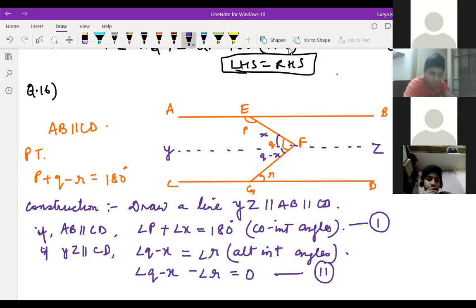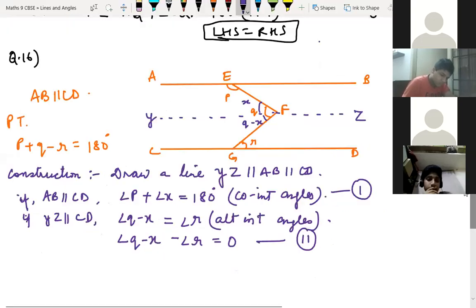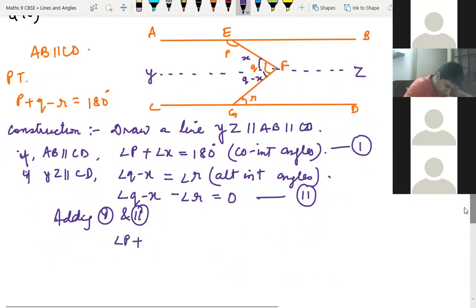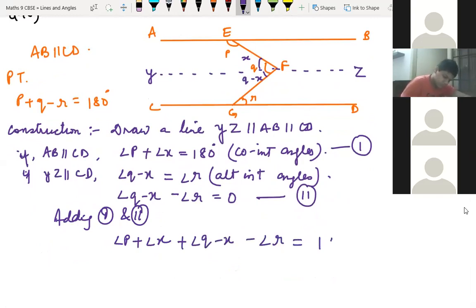Then adding first and second, what we'll get: angle P plus angle X, and then angle Q minus X minus angle R is equal to 180 degrees, right, children?